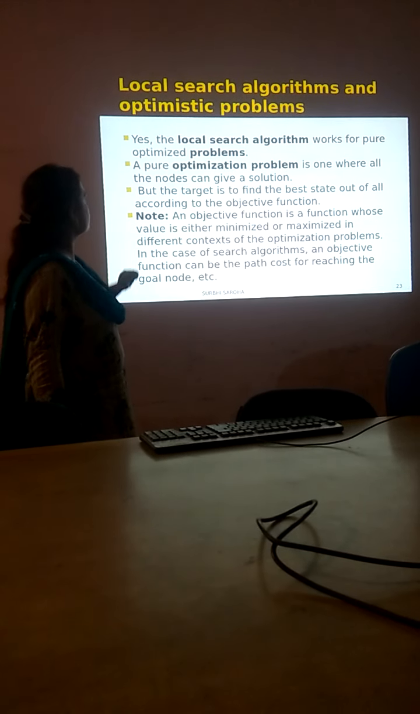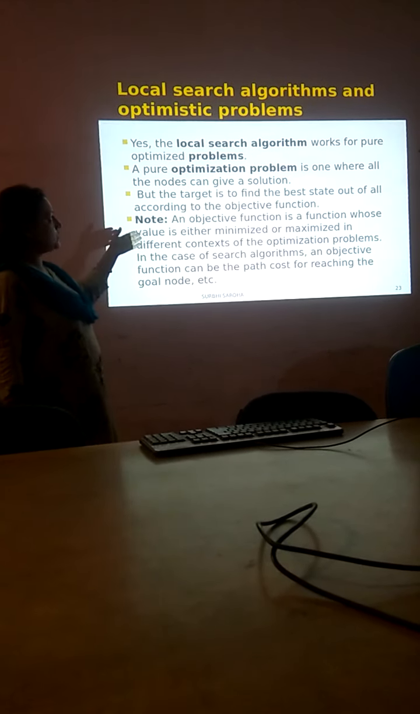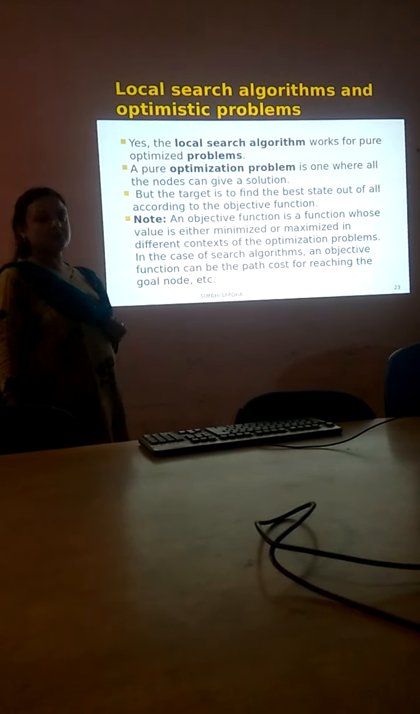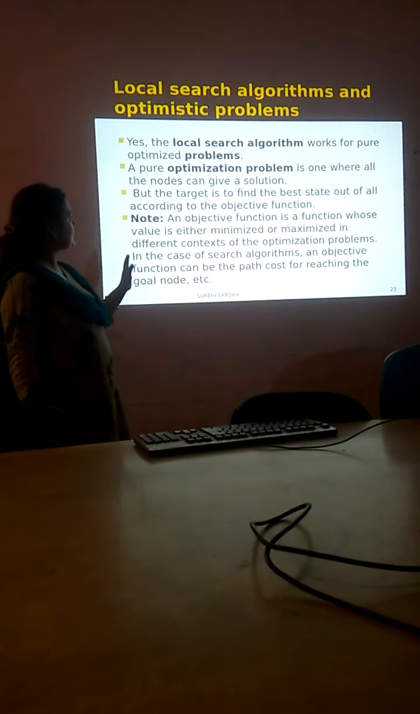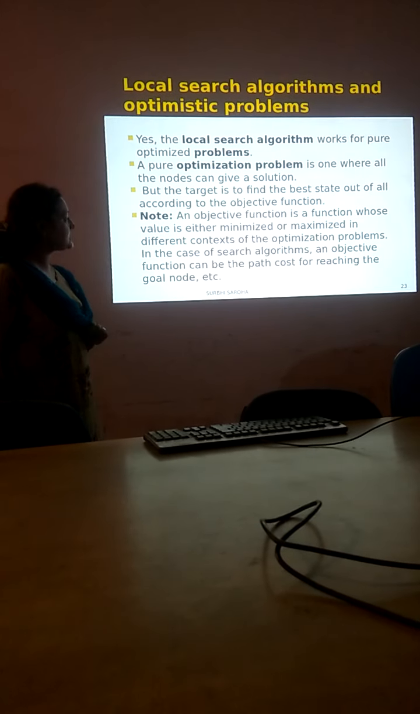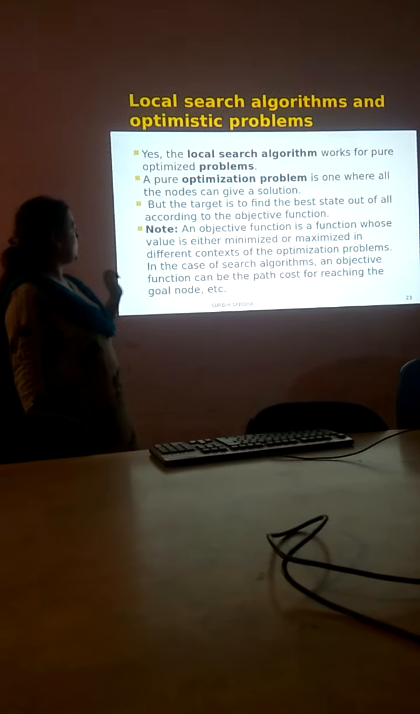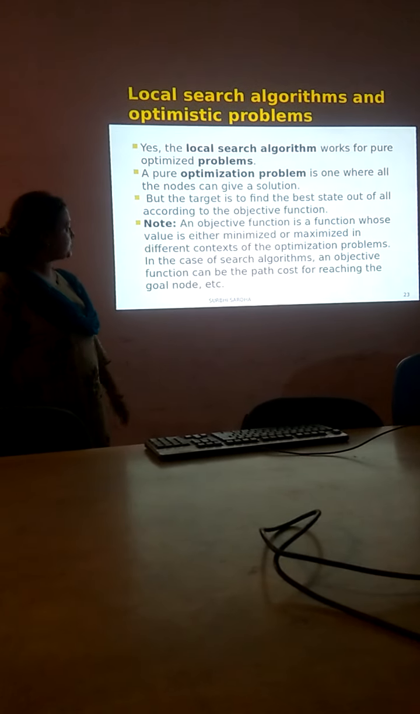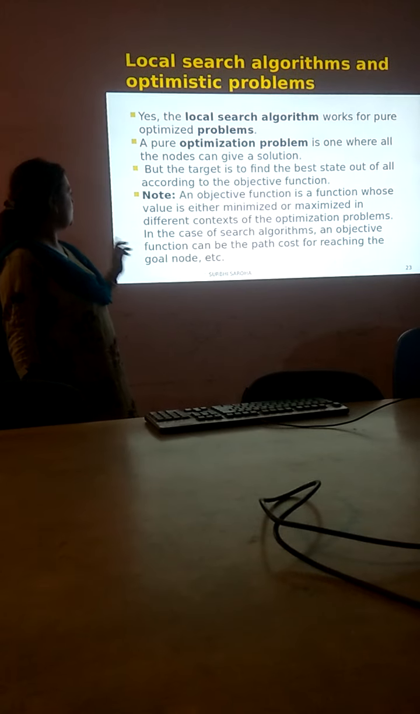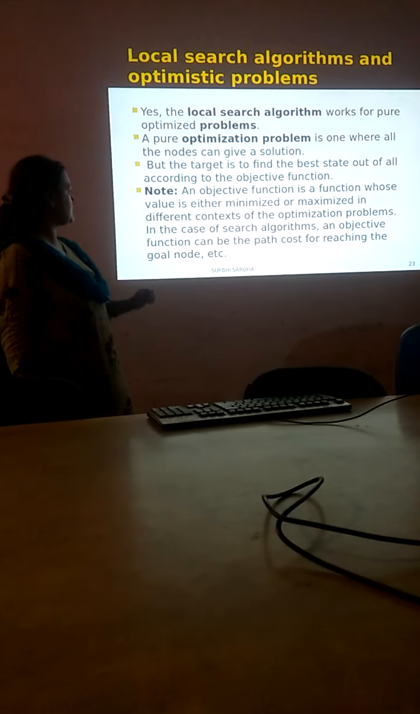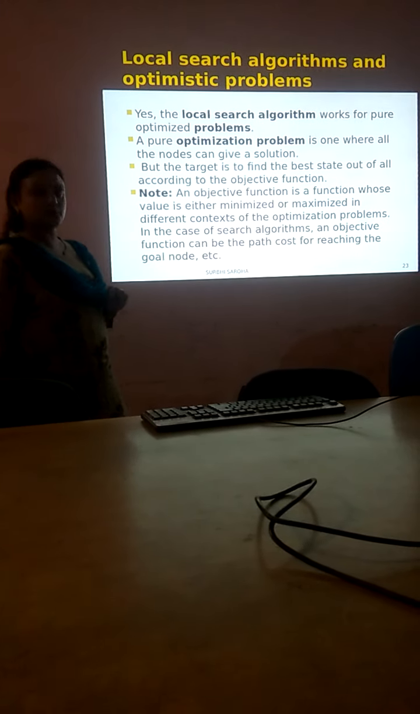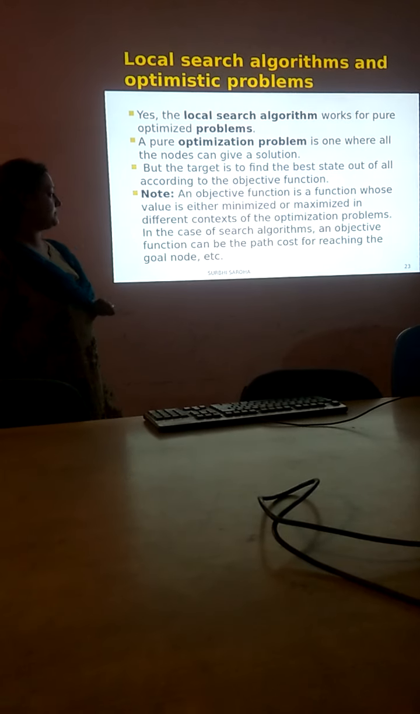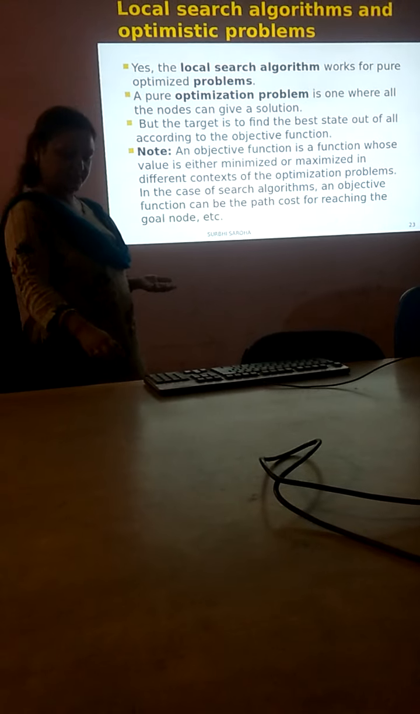So, local search algorithms and optimization problems. Yes, the local search algorithm works for pure optimization problems. A pure optimization problem is one where all the nodes can give a solution, but the target is to find the best state out of all according to the objective function. And it is to be noted that an objective function is a function whose value is either minimum or maximum in different contexts of the optimization problem. In the case of a search algorithm, an objective function can be the path cost for reaching the goal node, etc.